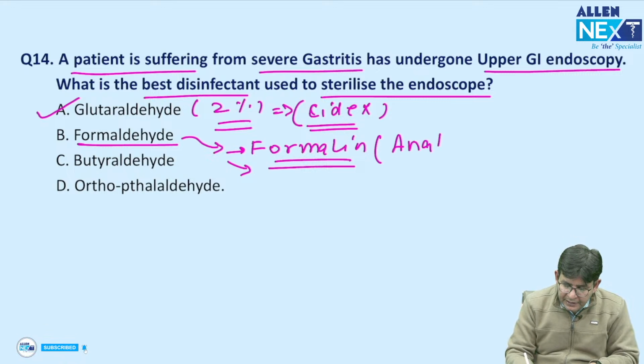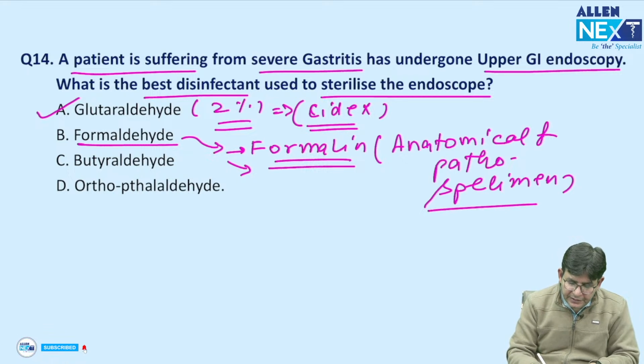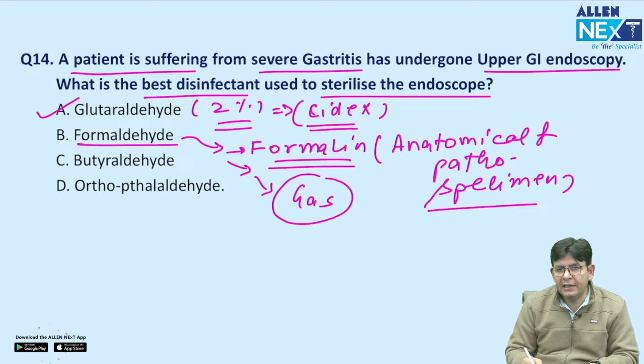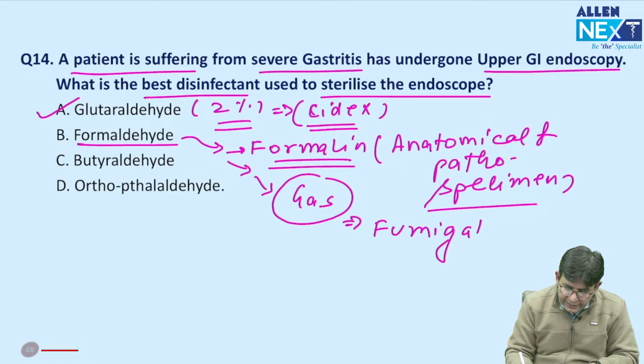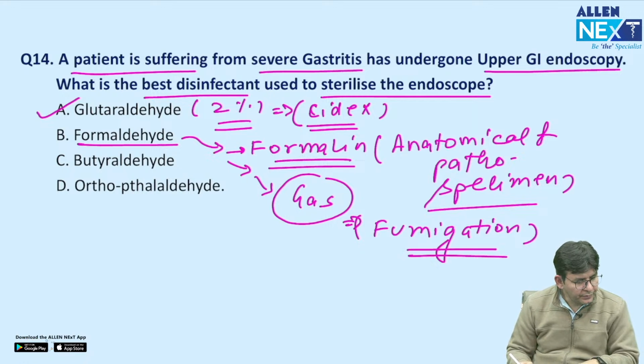So anatomical and patho specimens are preserved where? In formalin. Another form is formaldehyde gas, which is used in fumigation. So remember this important aspect also.